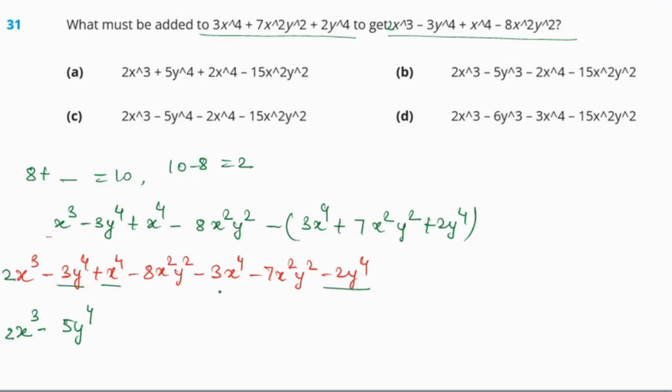Then x raised to the power 4 minus 3x raised to the power 4, so we will get minus 2x raised to the power 4. And minus 8x square y square and minus 7x square y square, we will get minus 15x square y square. So that will be our answer. Okay, so we will get option C as the answer.